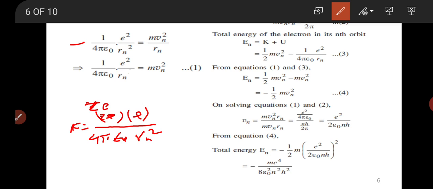Now in this case, Z is equal to 1. So therefore, we have the equation here.